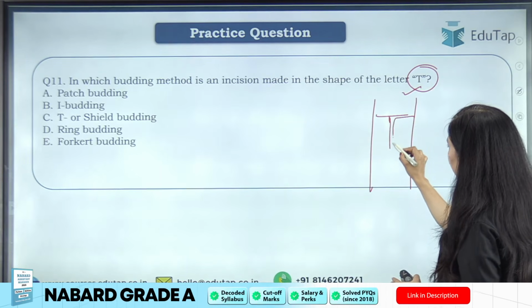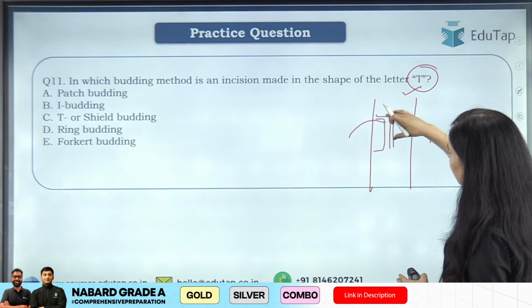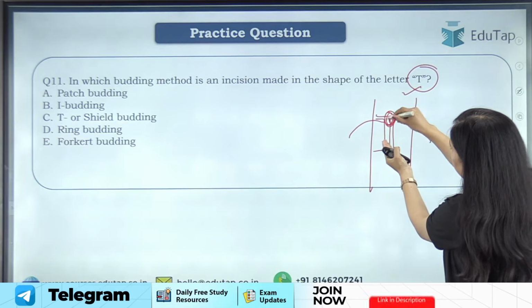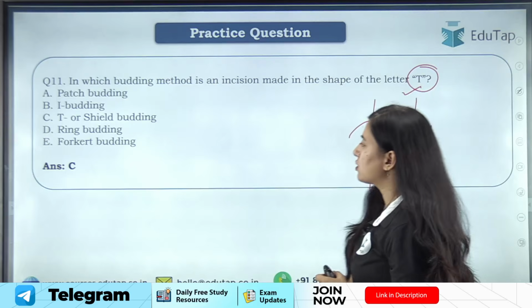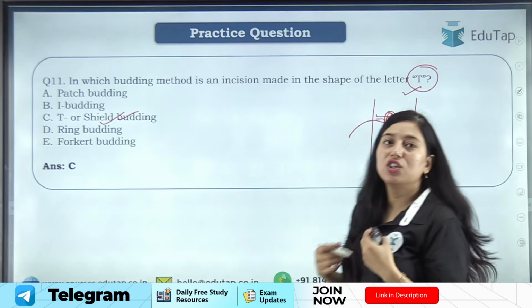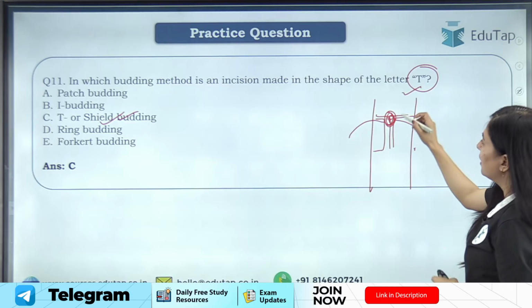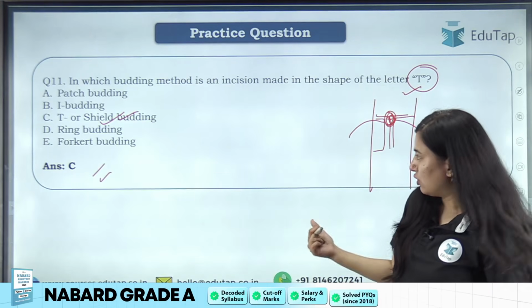This bark will open like this, there will be a gap, we will open it, and we will place the bud here, cover the bud and tie it. So this type of budding is known as T or shield budding. We have shielded it also, we have provided a shield also, right? So the answer here will be T or shield budding.